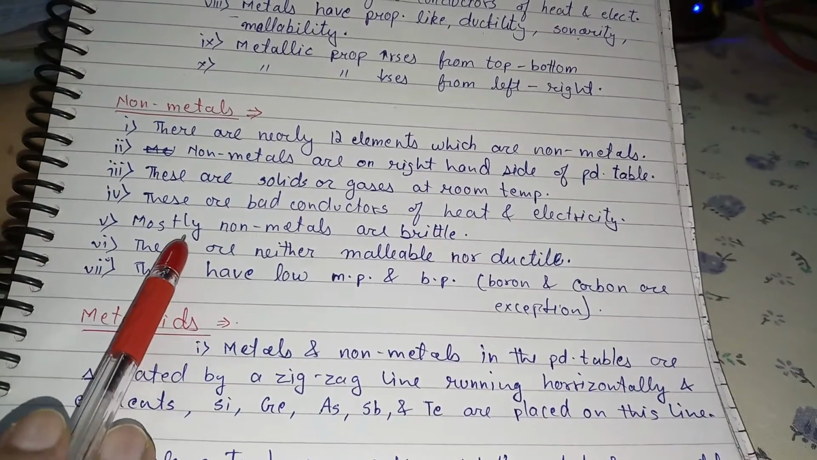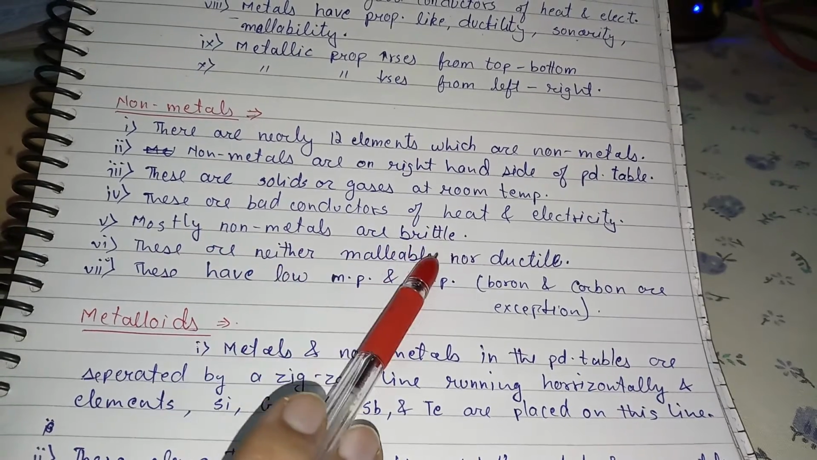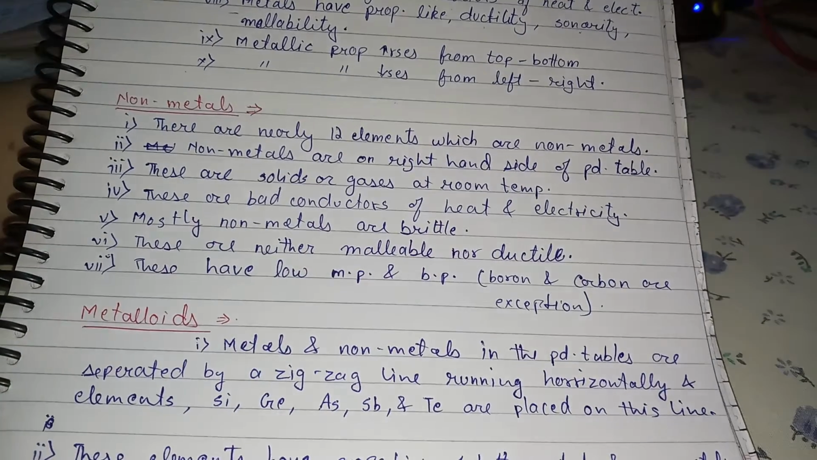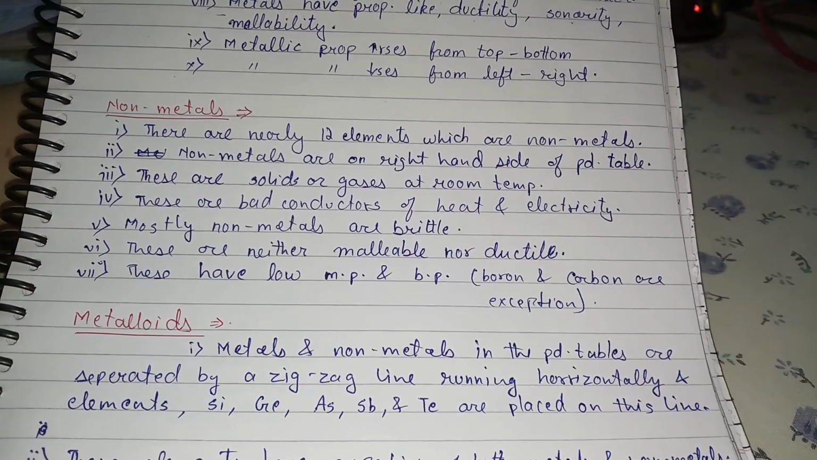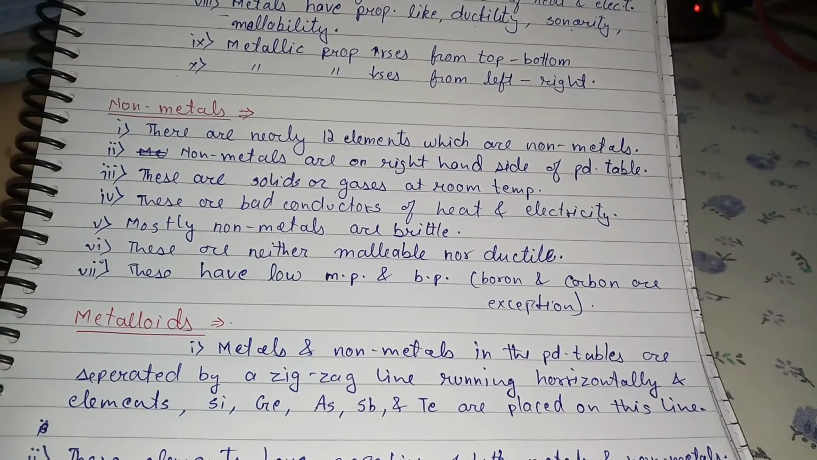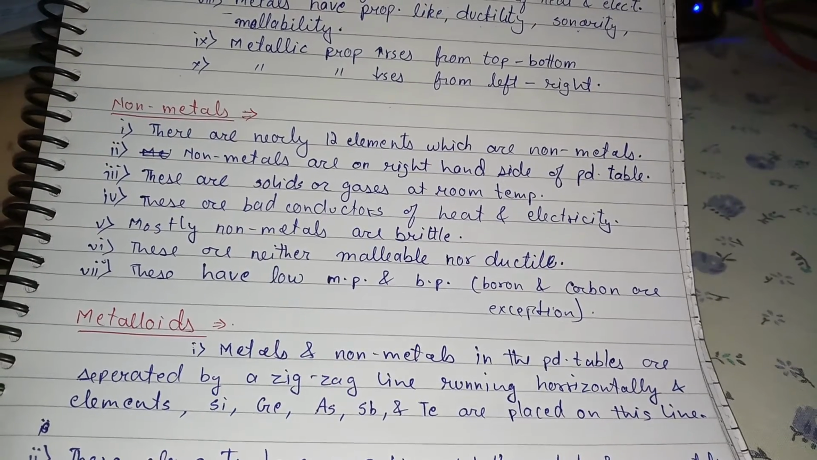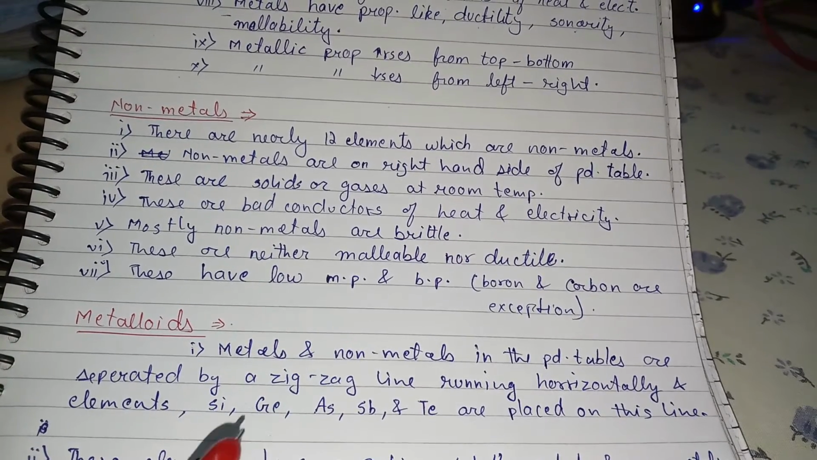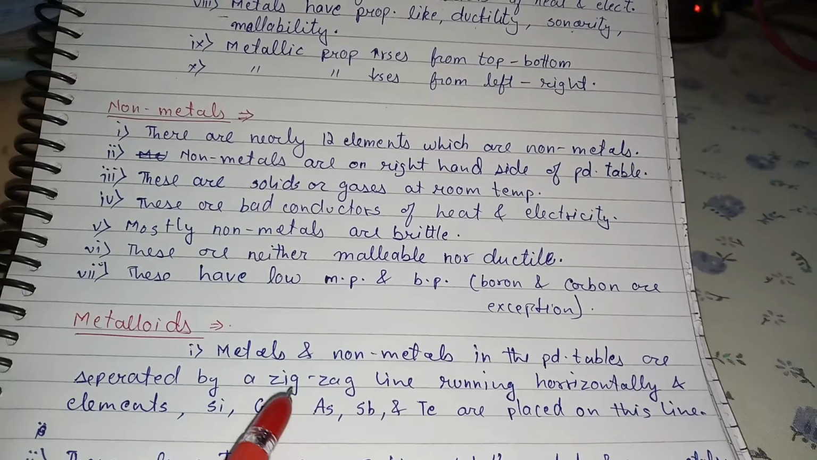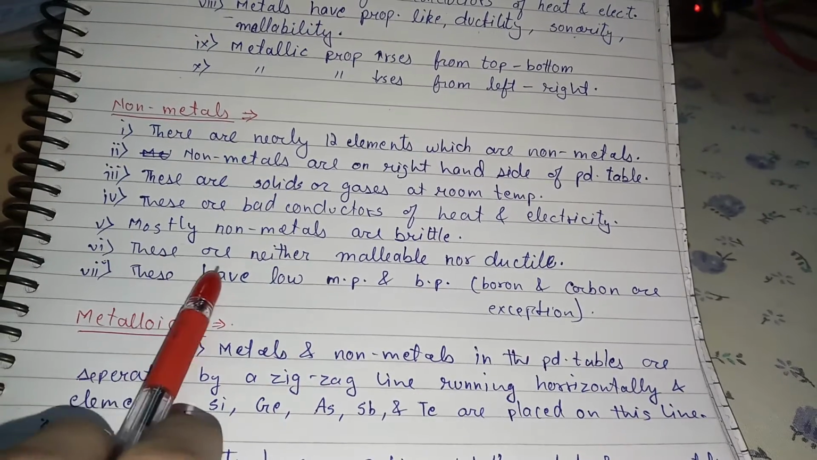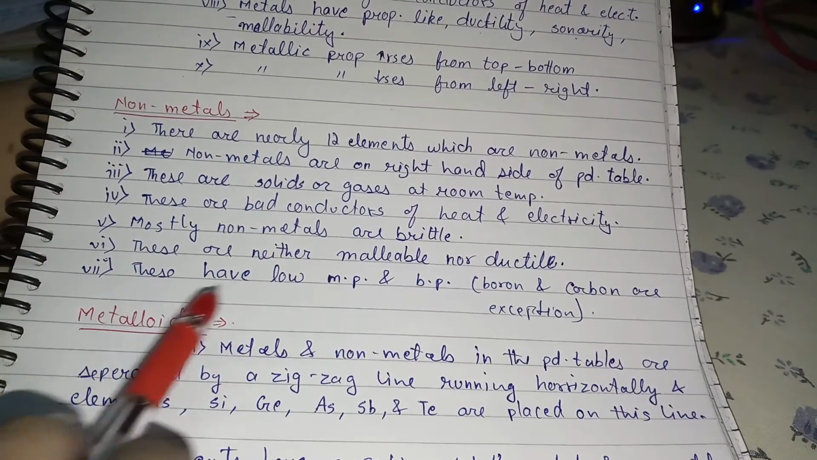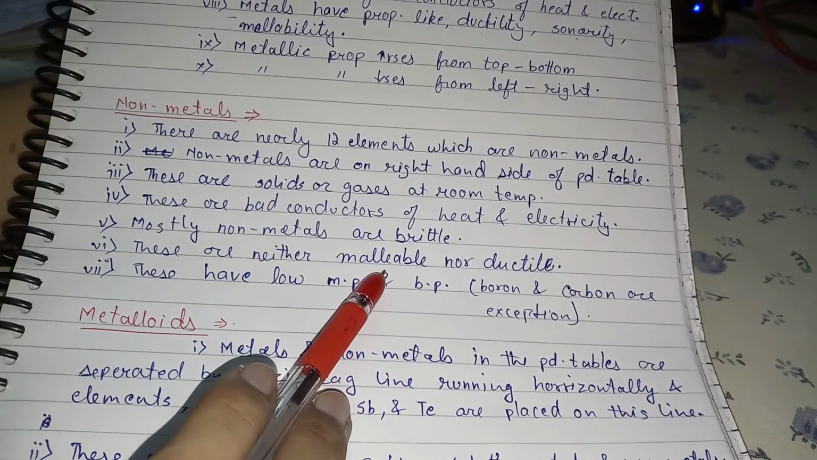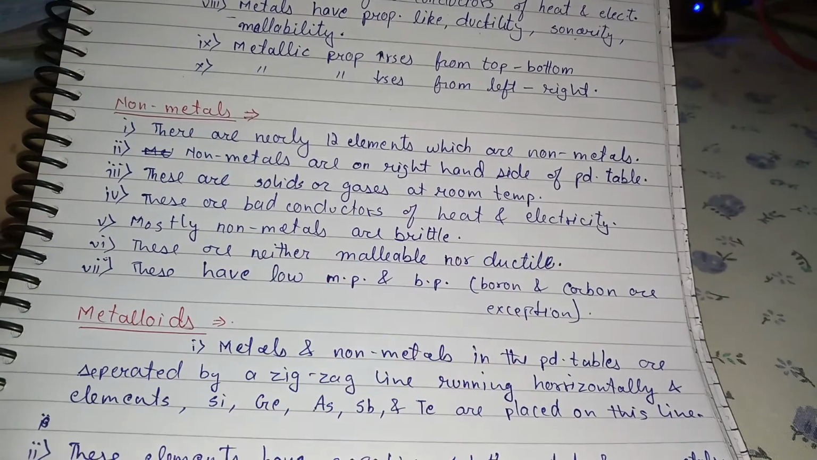Now, mostly non-metals are brittle. Brittle means soft elements. The only exception is diamond. Diamond is the hardest non-metal; it is made up of carbon. Non-metals are neither malleable nor ductile: they cannot be converted into sheets, nor drawn into wires.